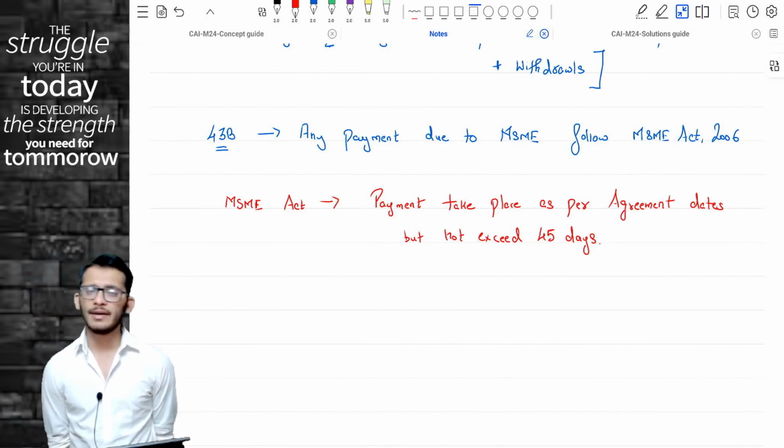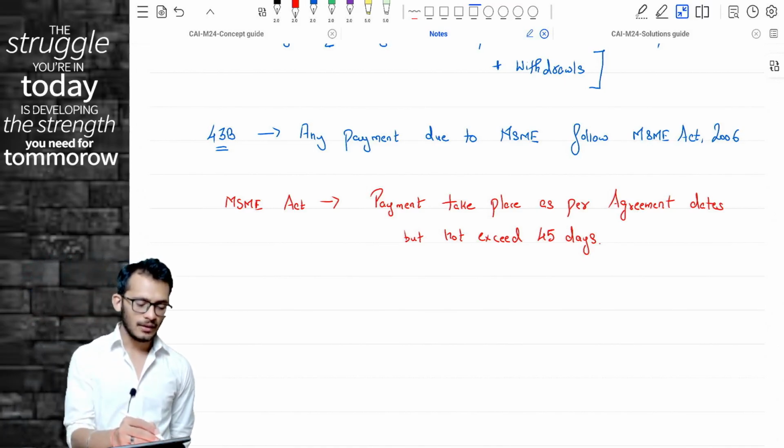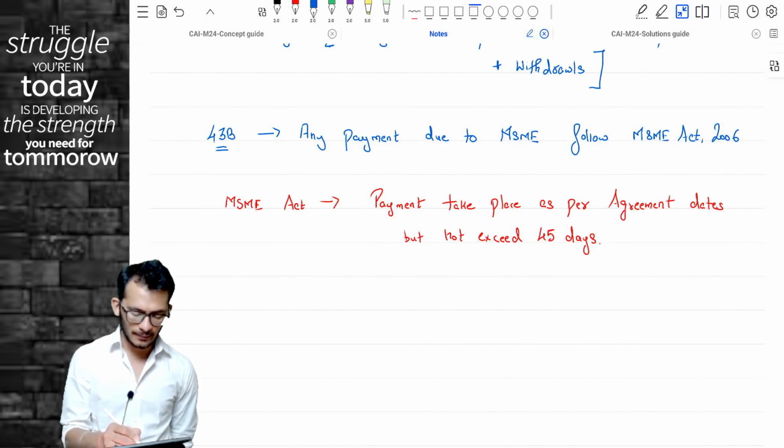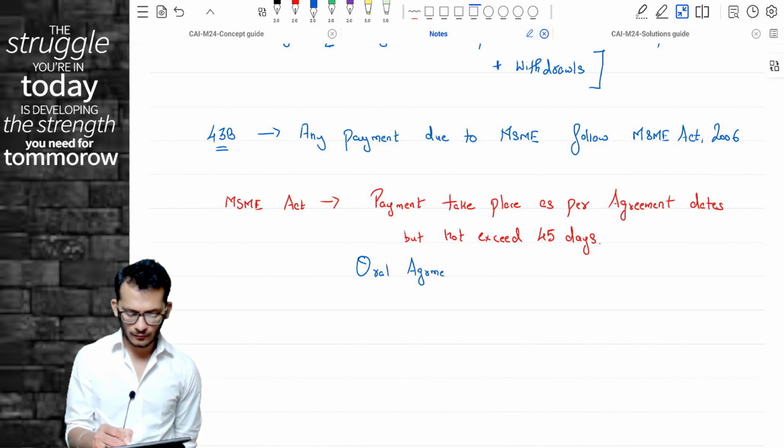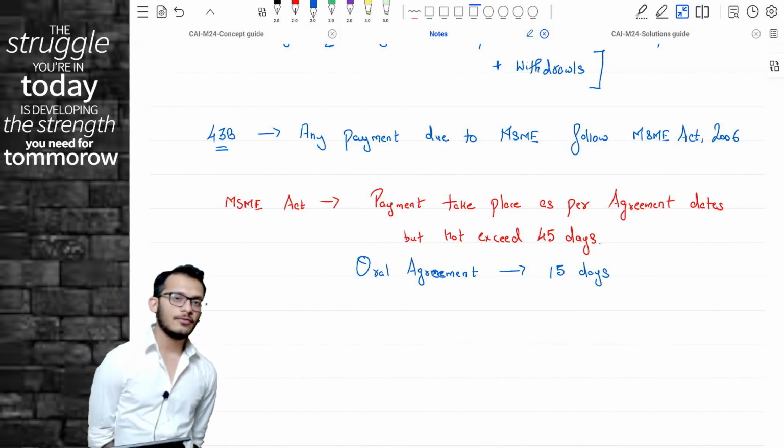Rahul, what if I don't enter into an agreement itself? The MSME Act says, if you have an oral agreement, the timeline is only 15 days.